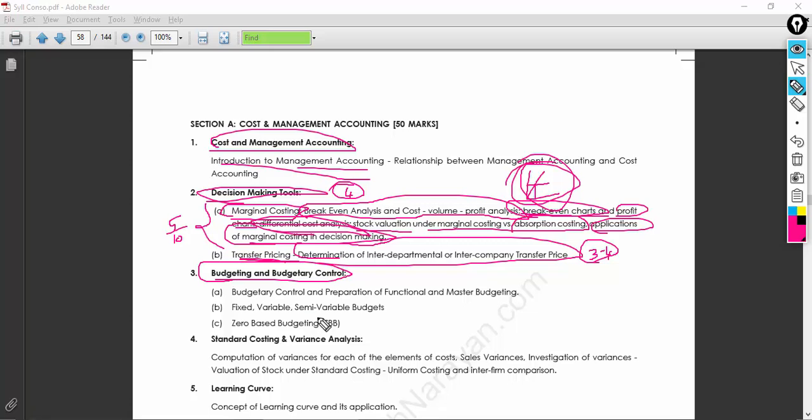So with that, if you go to budget and budgetary control, again one of the interesting subtopics, if you ask me, I would say concentrate on the theory part. Very important, and you can expect 10 marks from this chapter. Here and there marks vary. Variable costing, semi-variable costing, budgetary control, preparation of functional and master budgeting reports are very important, and zero based budgeting, do not ignore this. Even if they don't give a lengthy 4 to 5 marks question, at least you can expect a question which carries 2 marks with regards to ZBB, which is nothing but zero based budgeting.